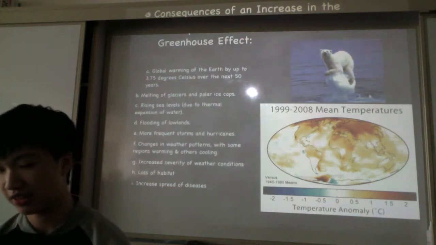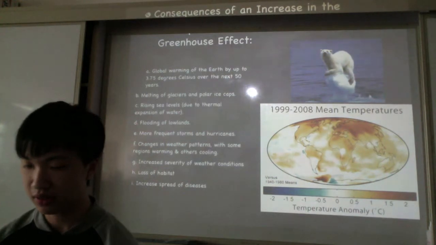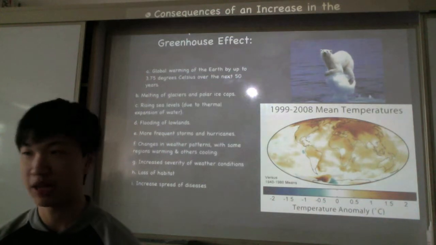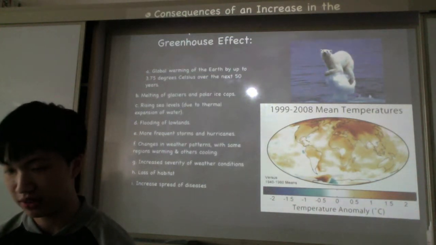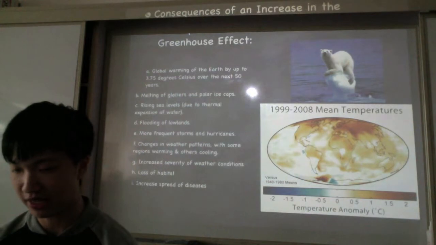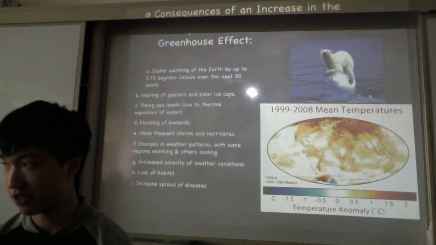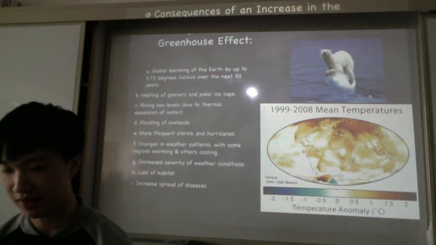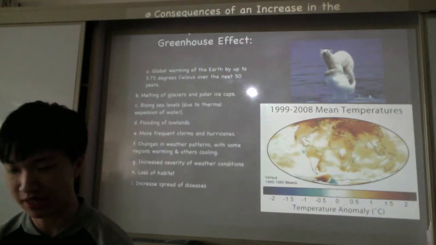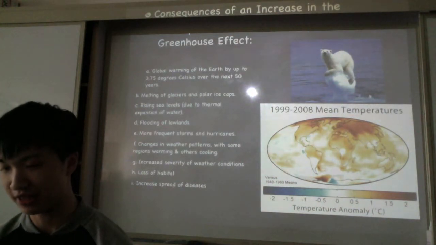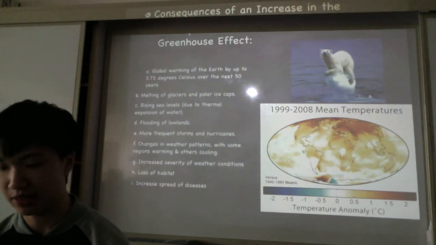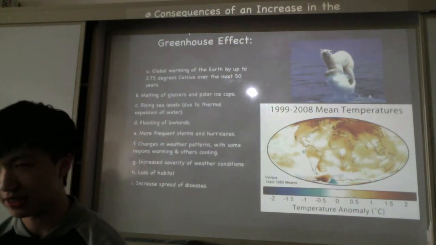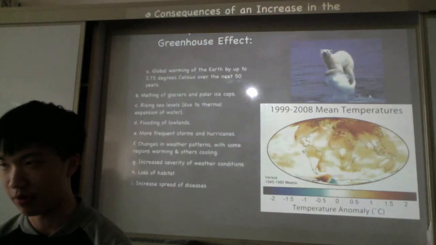And due to the changes in weather patterns, some regions may become cooler and some might become warmer, which would lead to more frequent storms and hurricanes in certain areas and increased severity of weather conditions in other areas. And because of these changes, there may be loss of habitat within several environments and the loss of biodiversity. And there will also be increased spread of vector-borne diseases due to some diseases preferring warmer areas.